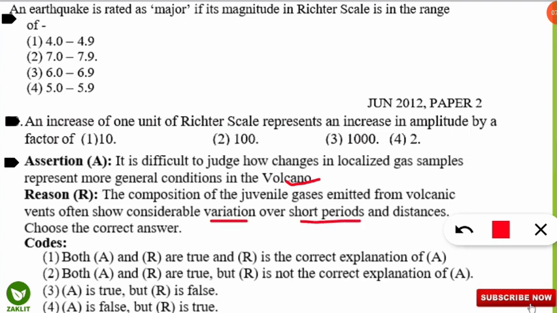Yes, as time progresses and as they move from one place to another, their composition changes. So is it correct? Yes, both are correct, with the reason being the correct explanation of assertion. As their composition changes over time and over distance, it is difficult to judge what the composition of the volcanic eruption samples is.